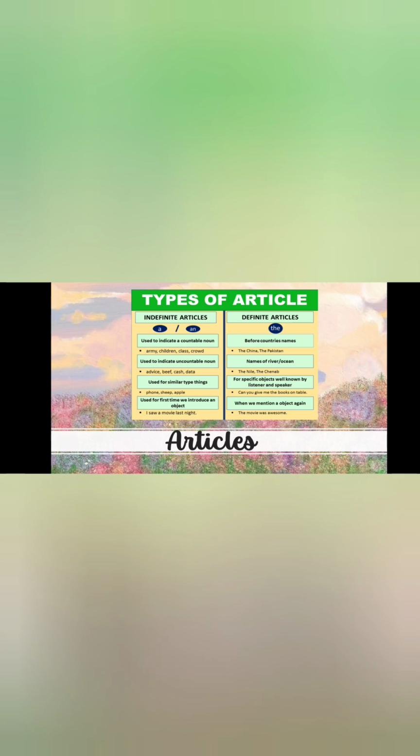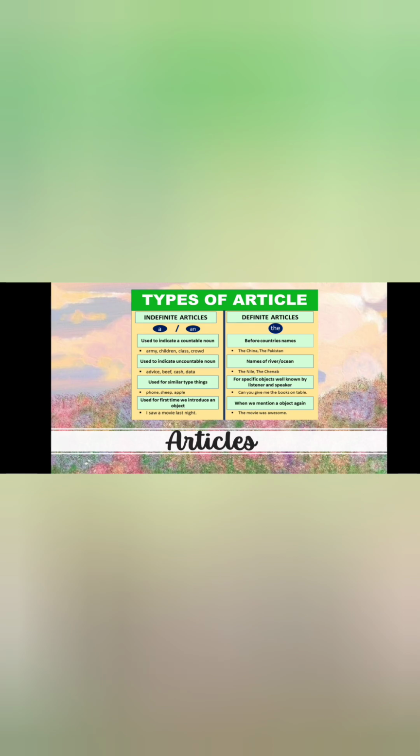And as you can see in this picture, we use it before some country names, for example, the China, the Pakistan. We have names of rivers, the Nile, the Chenab, and also we use the definite article for specific objects well known by listener and speaker. For example, can you give me the books on the table? And we also use the definite article when we mention an object again, for example, the movie was absent.